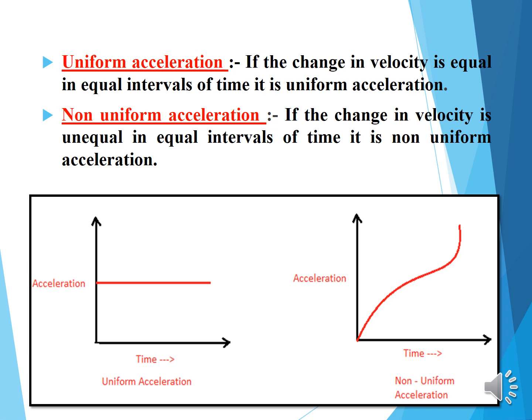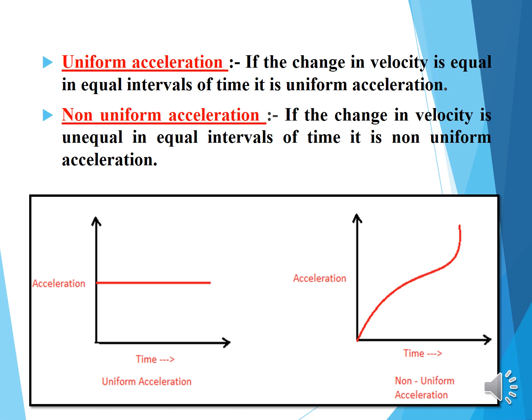On the other hand, an object travels with non-uniform acceleration if its velocity changes at a non-uniform rate. If a car traveling along a straight road increases its speed by unequal amounts in unequal intervals of time, then the car is said to be moving with non-uniform acceleration.